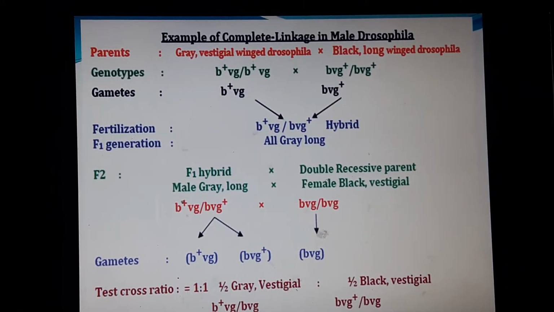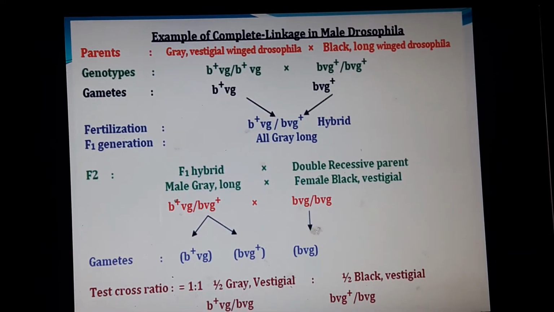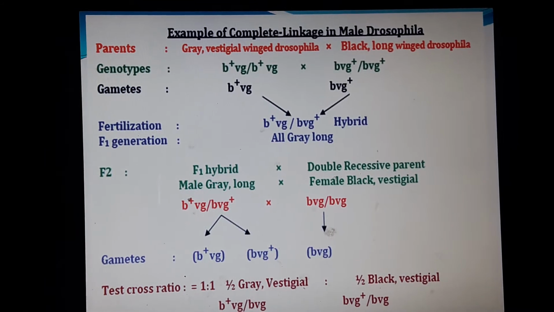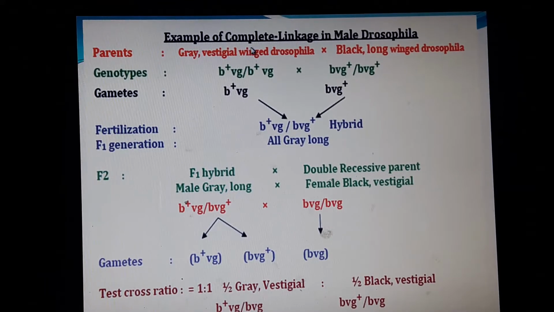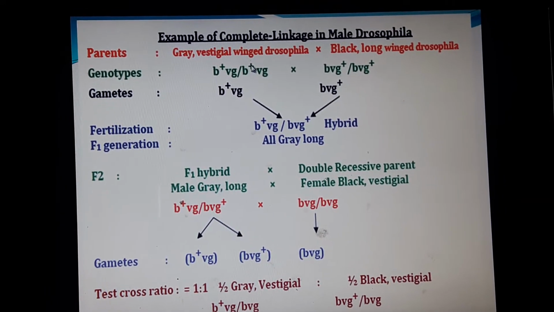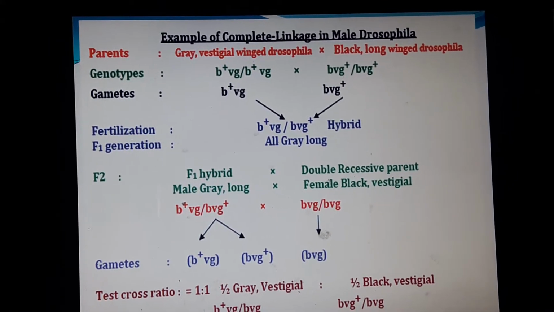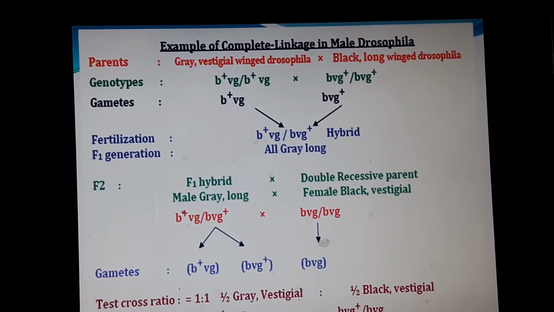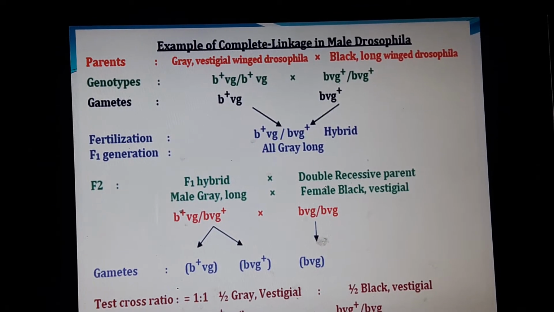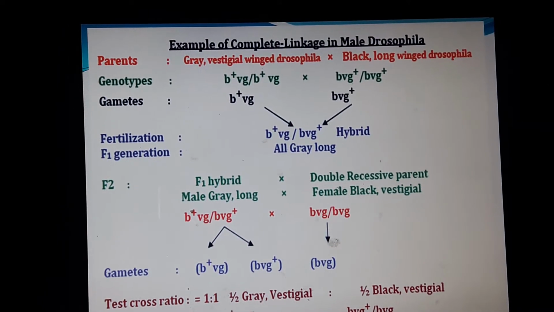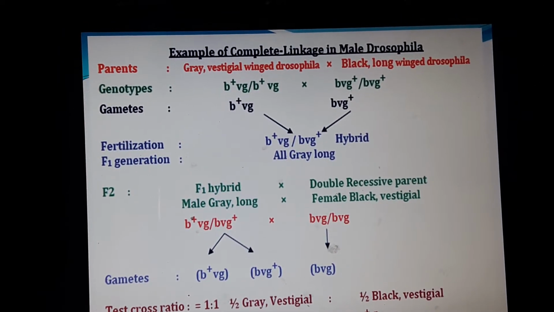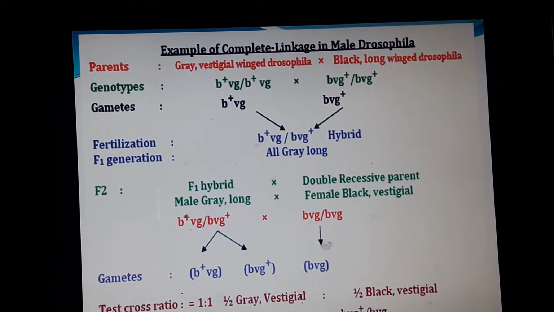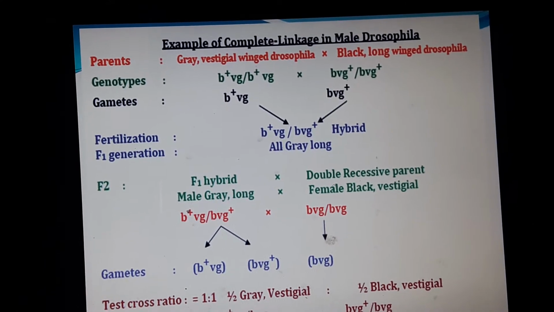Now, this is an example of complete linkage which occurs in male Drosophila. Morgan took two parents: a grey-colored vestigial-winged Drosophila, crossed with a black-colored long-winged Drosophila, and found that in the F1 and F2 generations they show this specific type of linkage, which is called complete linkage.